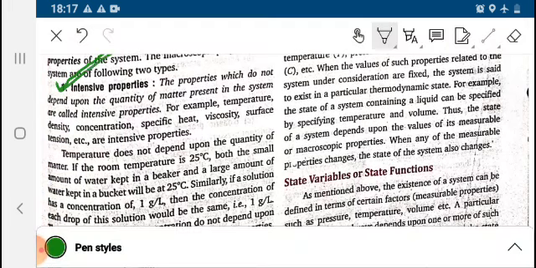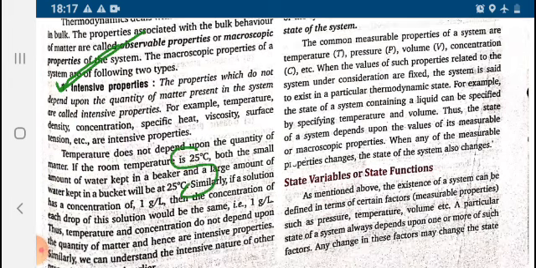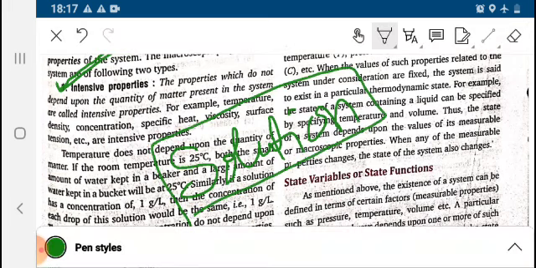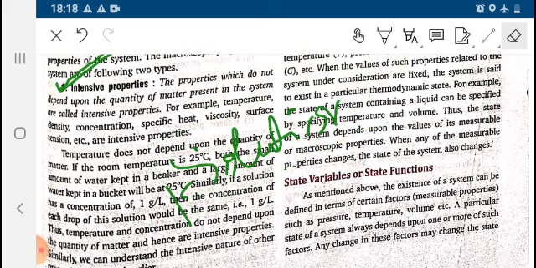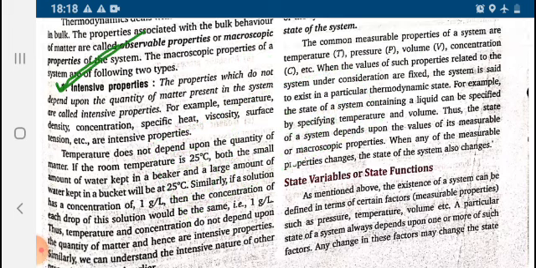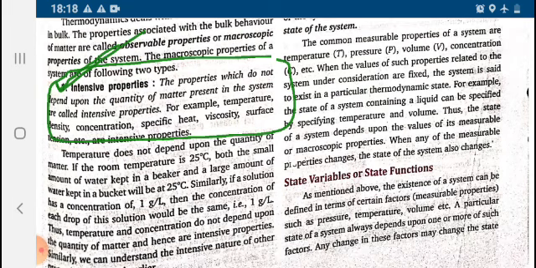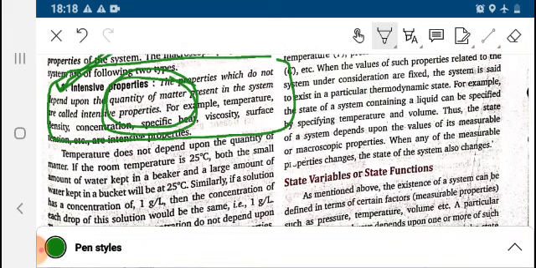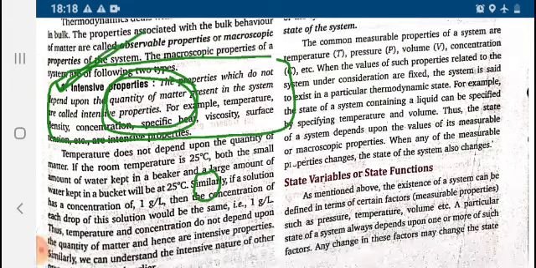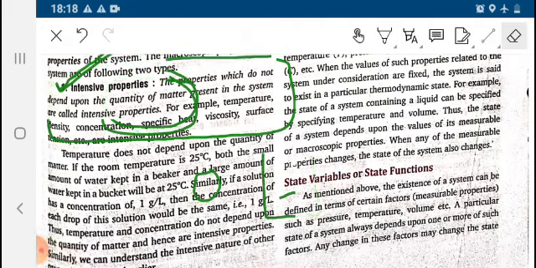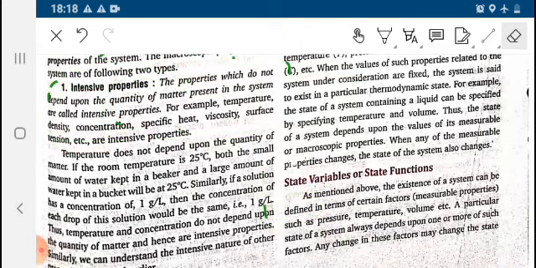Next term is intensive property. This property we have already discussed in the chapter Solutions. You will find it there in great detail, but still I am explaining the definition and the important examples. The property which does not depend upon the quantity of matter present in the system is called intensive property. The amount of matter does not matter. So if a drop of water or a glass of water is kept in a room, both will have the same temperature. So this is an intensive property.